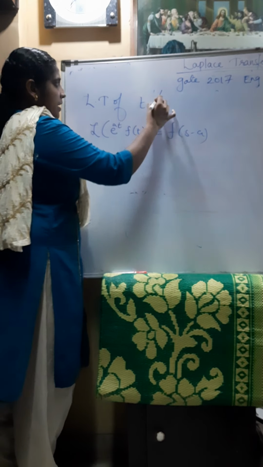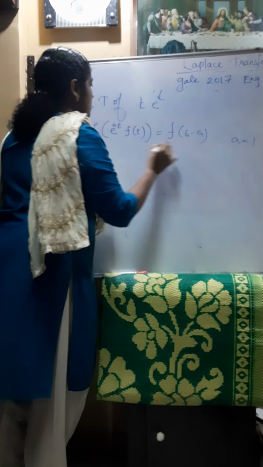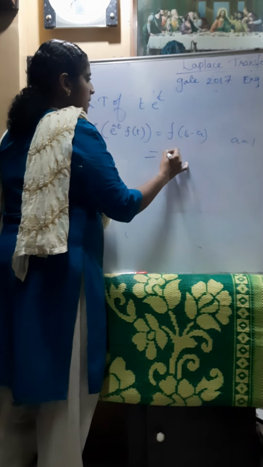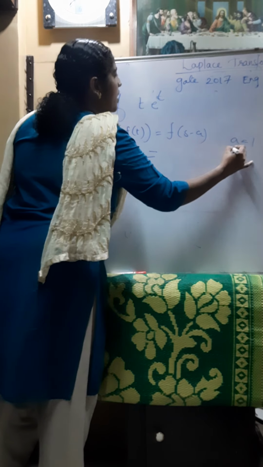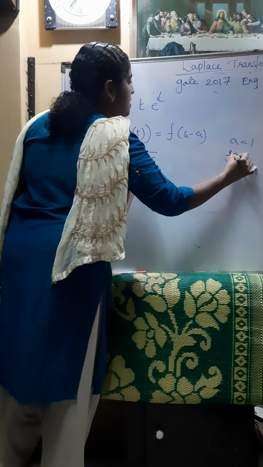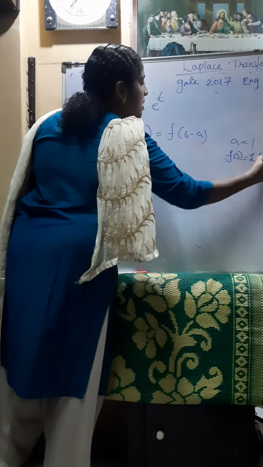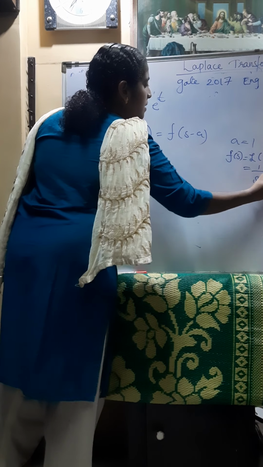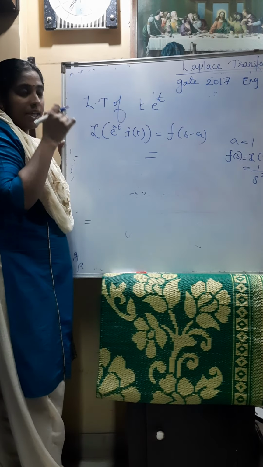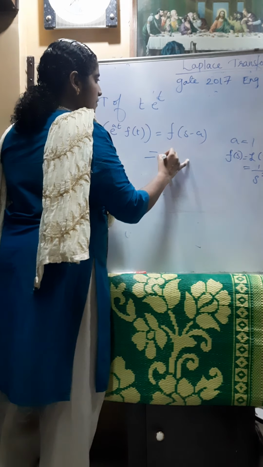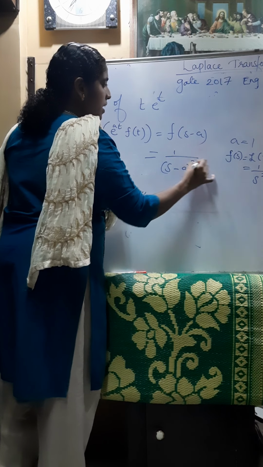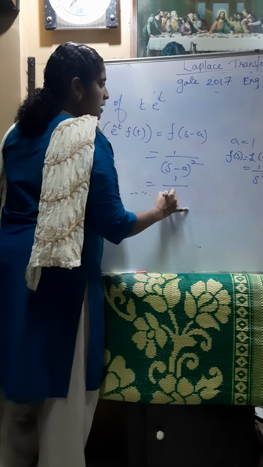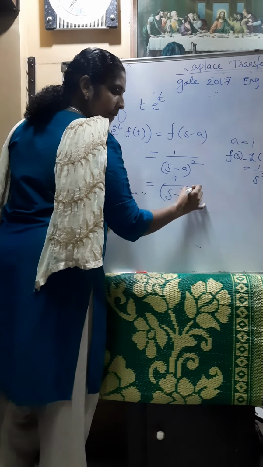What will be a here? a is 1. The Laplace transform of t is 1 by s square. So this will be 1 by s minus a whole square, that is 1 by s minus 1 whole square.